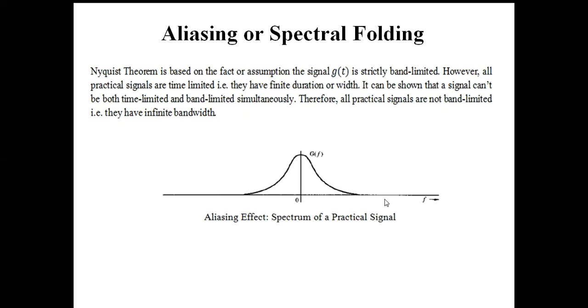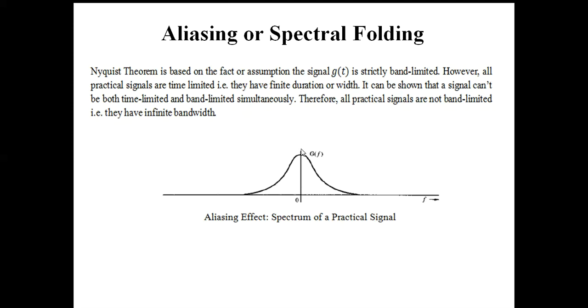And it can also be proved that a time limited signal cannot be band limited and vice versa. That means a band limited signal cannot be time limited, and a time limited signal cannot be band limited. From this point of view, our assumption is contradictory. So for all practical cases, signals which are time limited, that means generated for a finite duration of time, are obviously not band limited.